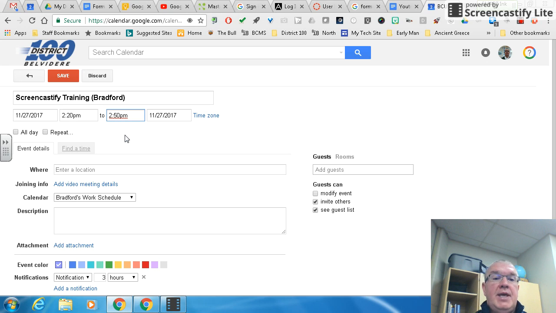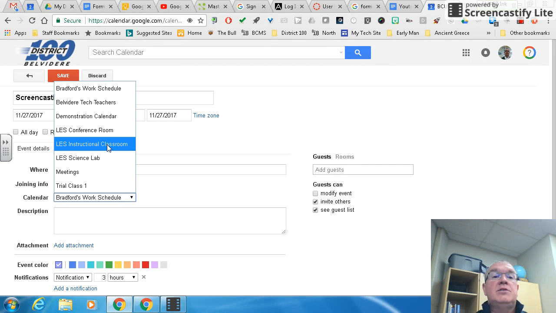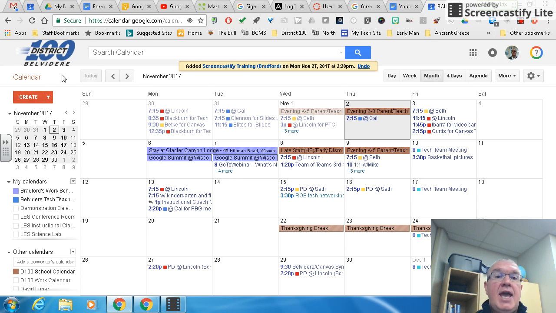Here's the big thing that you want to make sure you check. Which calendar is this going on? I hit my drop down arrow, and you'll notice I want the LES instructional classroom. Right now it's on my work schedule. Yes, that's important to me, but no one else will know I need the room. So if I choose the LES instructional classroom, I now have chosen the classroom. I have my date, my time, what it is, and now I need to save it. Once I hit save, it gives me a note that that event has been saved.